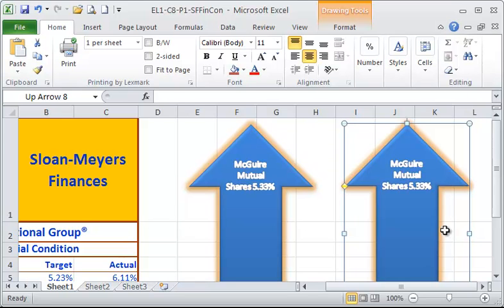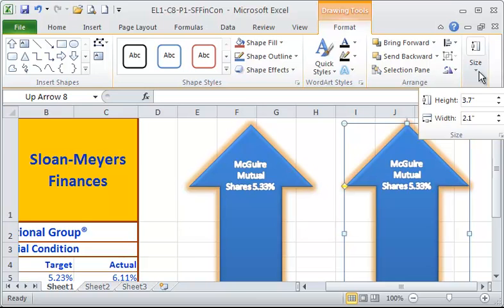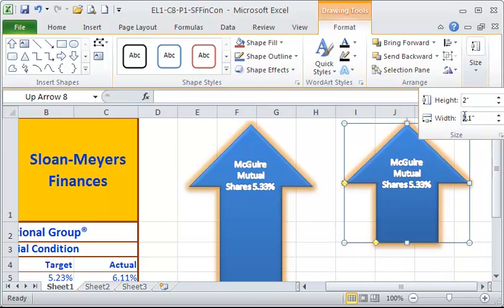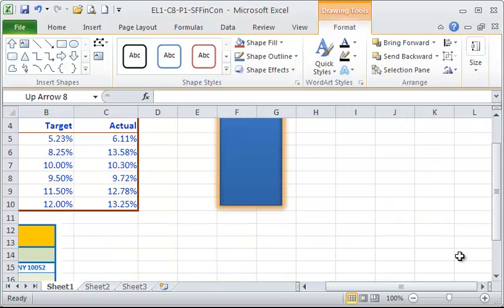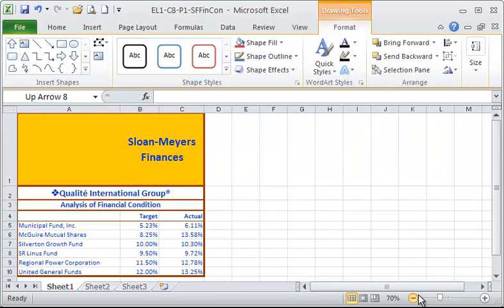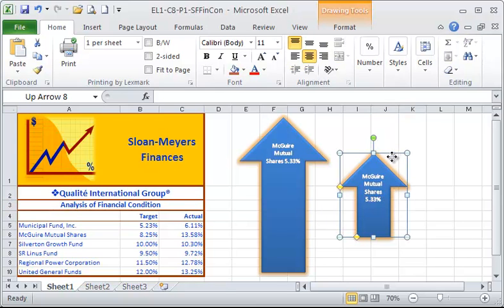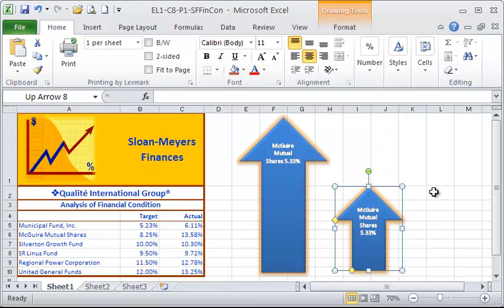Okay. The second shape, we're going to change the height of it and the width as well. I'm going to go back to the Drawing Tools Format tab, into the Size group, and the height, they want us to change that to 2, and the width is going to be 1.6. So, and I'm going to bring that down just a little bit. Again, I'm going to reduce the size of this so I can see what I'm doing. Yours won't be this difficult because you'll be able to maximize your window and see it all a little bit better.